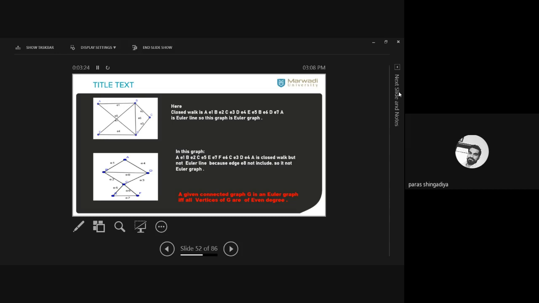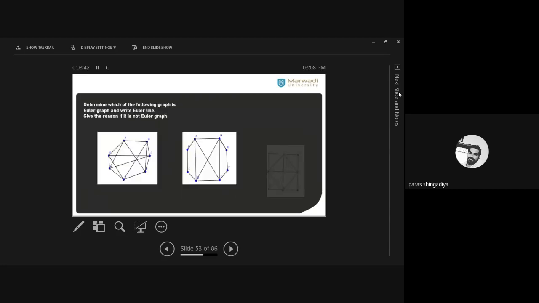In the first graph you can verify that the degree of all the vertices is 2 and 4. There is no odd degree at any place. But in the second graph, the degree of B and D is 3. So therefore it is not possible to cover all the edges exactly one time. After that we discussed this exercise in the last lecture.